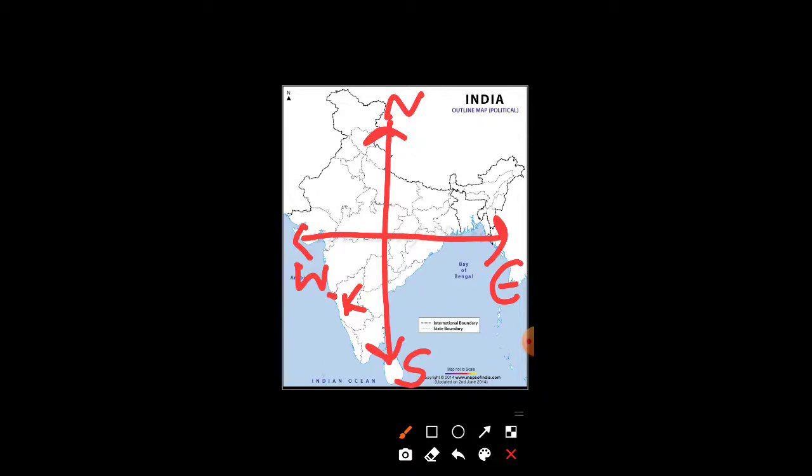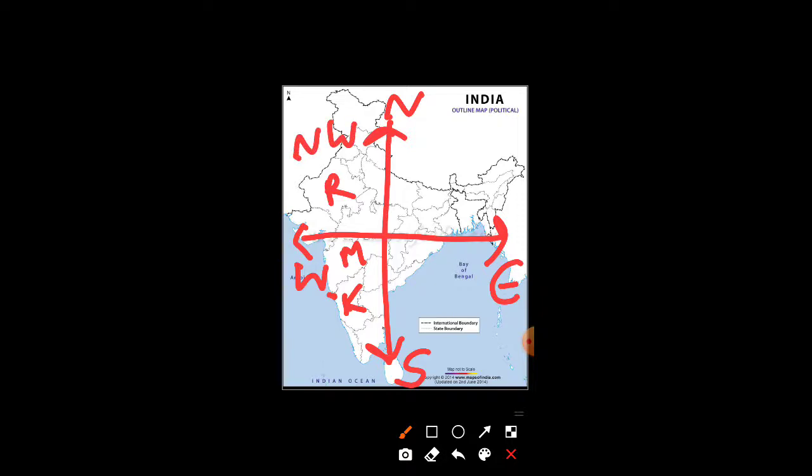It will be southwest. And same with Maharashtra also. It will be southwest. But the direction of Gujarat will be west, the west side of India. And students, when we talk about Rajasthan, here we have Rajasthan. The intercardinal direction of Rajasthan will be northwest.